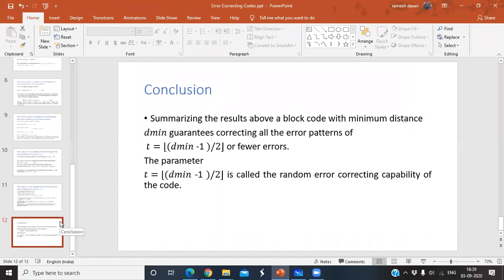And this parameter is known as the error correcting capability of the code. So that's it. Now please ask if you have any doubts. From an exam point of view, this is easy. Okay, no problem, you can buy some formulas, but from a concept point of view, this is very, very important. Not that easy. So try to enter into the concept. Good concept, and I want to stop this.